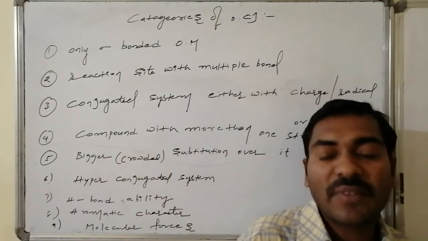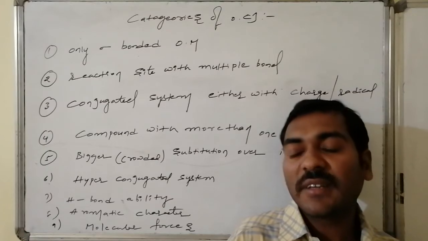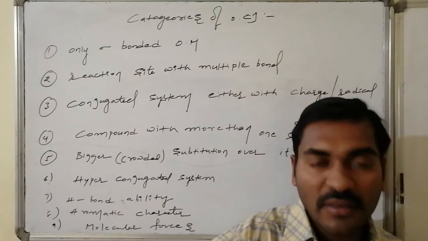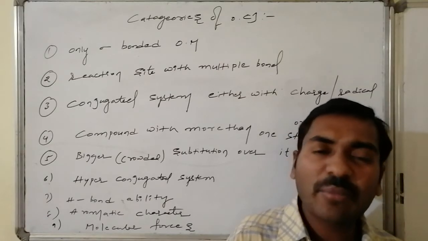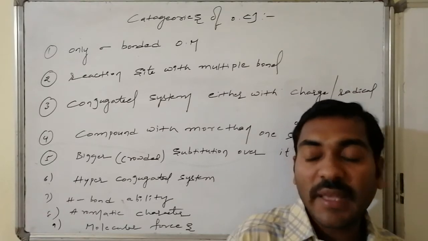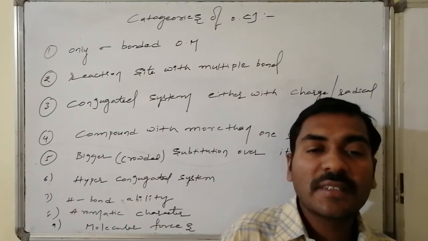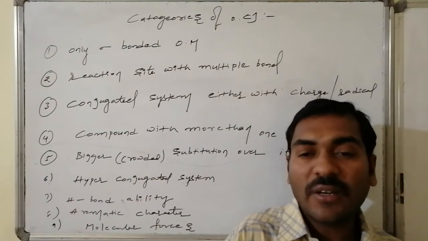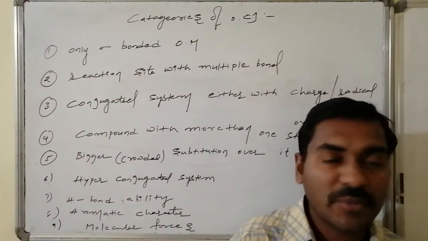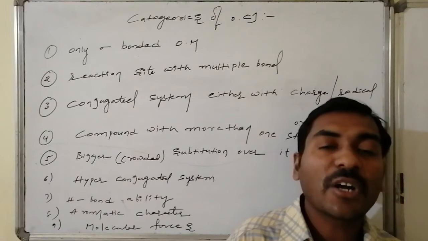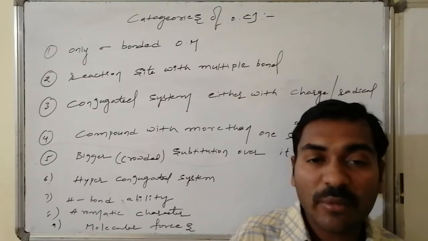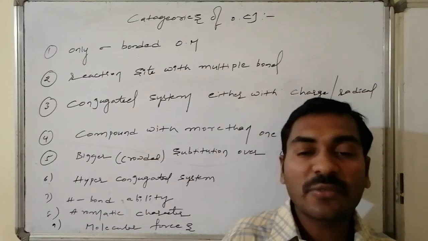If it has more than one effect, then the domination has to be taken into consideration. Sometimes one effect will enhance the other, one effect will oppose the nature of the other effect. Thereby we have to decide which is going to be dominating, which is not going to be dominating. Thereby, on the basis of an average information related to the effect of polar subunits present in the organic molecule of any variety of types, chemical reactivity is decided on the basis of the intermediates and their stabilities, based on their physical properties and their chemical properties, especially reactivity.